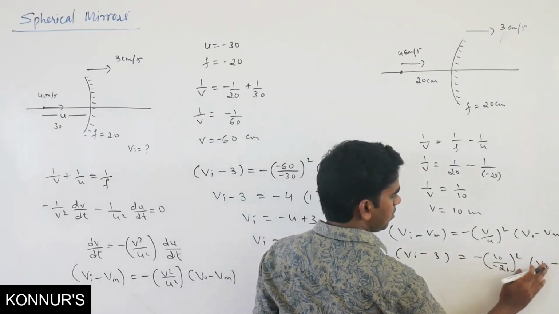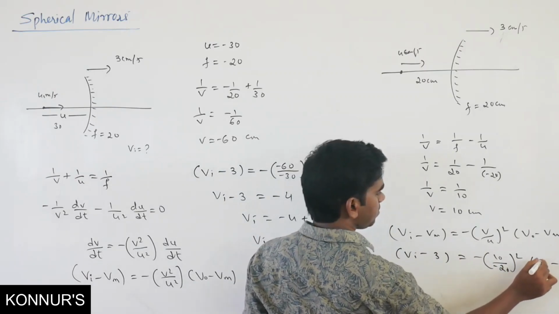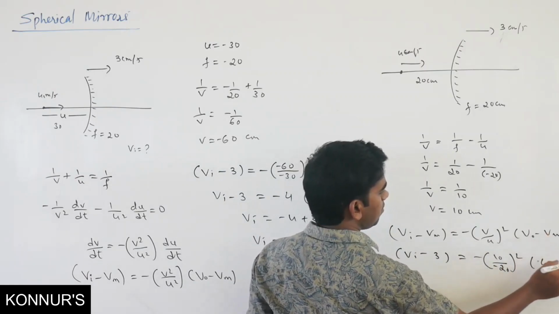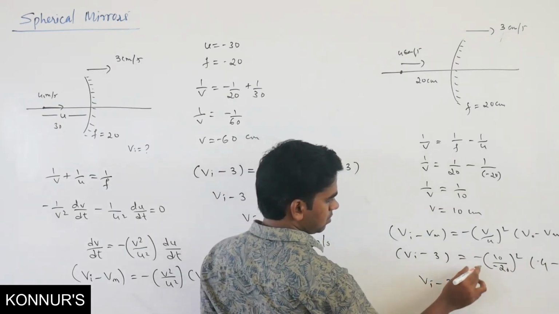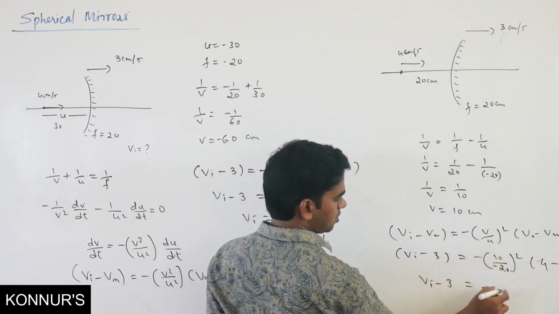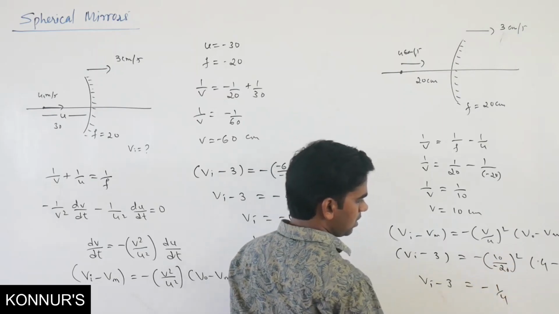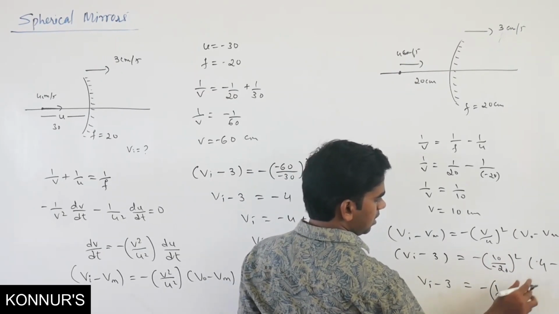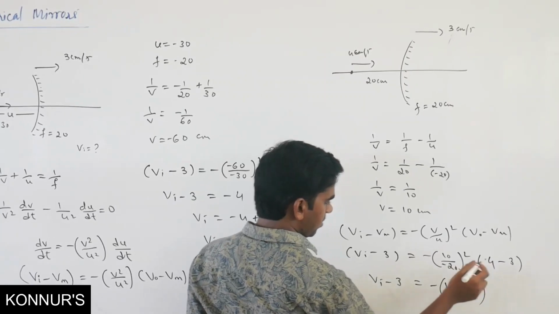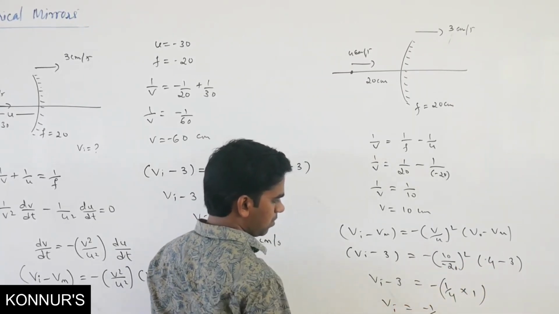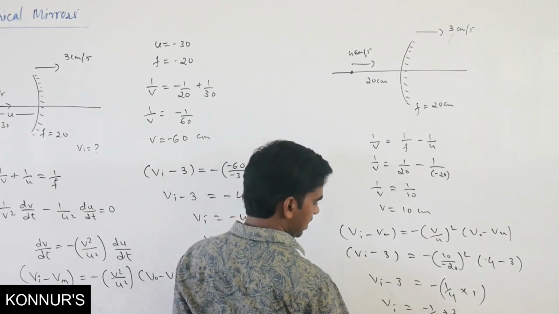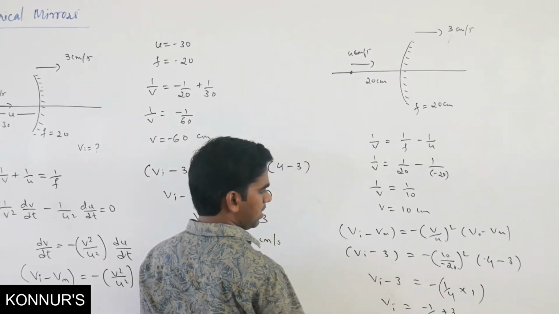Velocity of object is how much? 4. And velocity of mirror again is 3. So Vi minus 3 equals minus 1 by 2 square, which means 1 by 4, into 4 minus 3, which is 1. So Vi equals minus 1 by 4 plus 3.